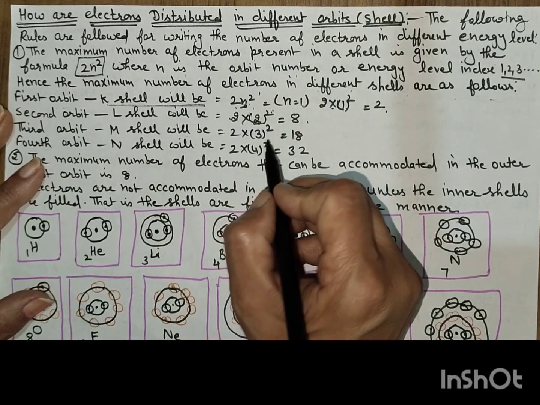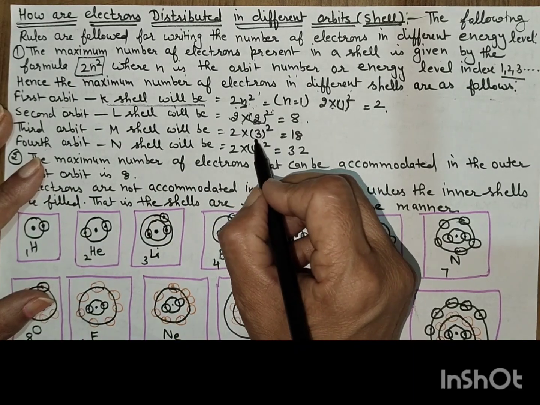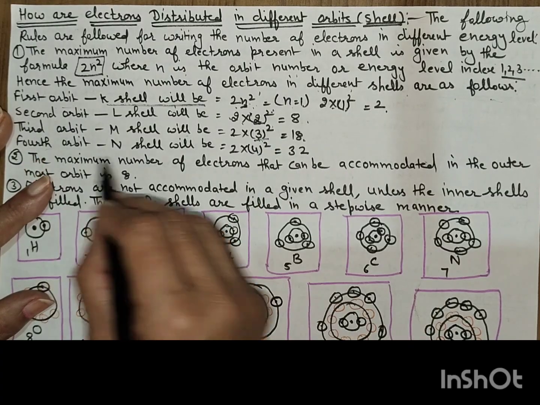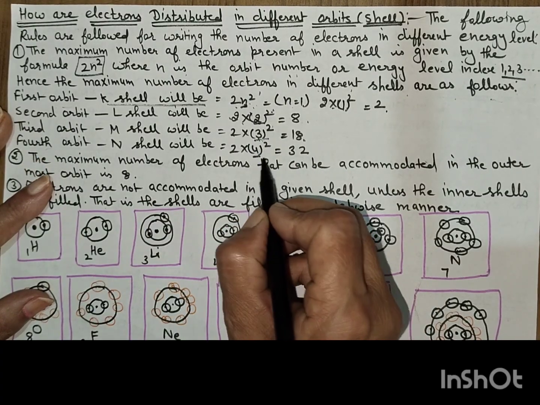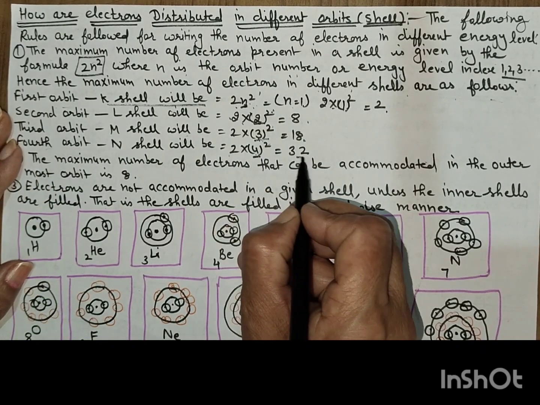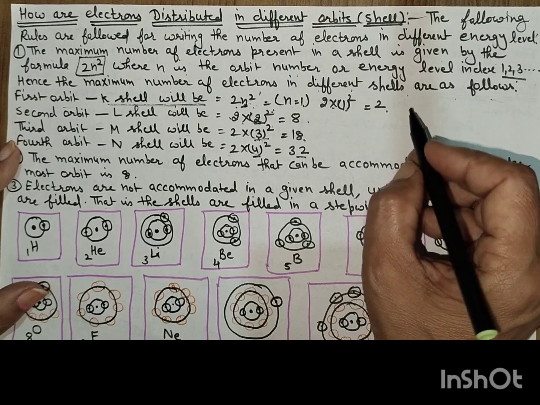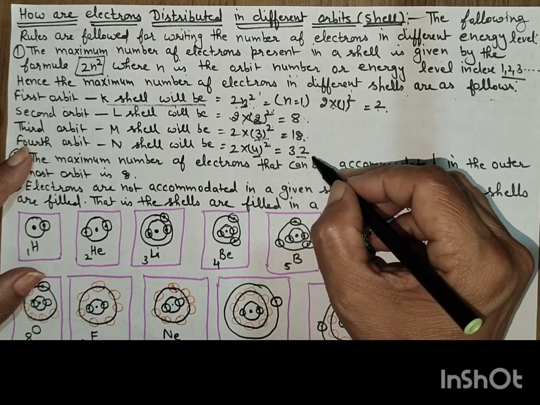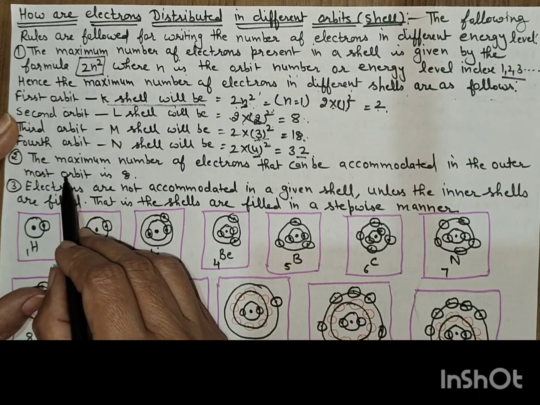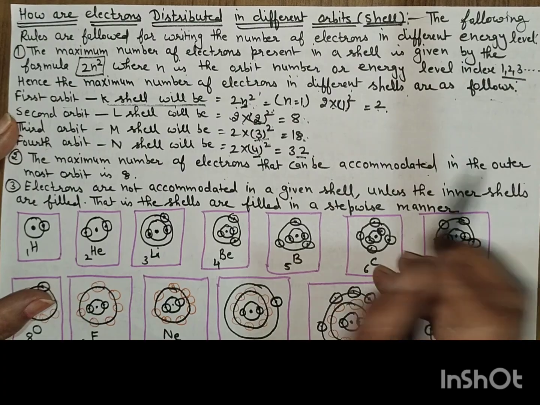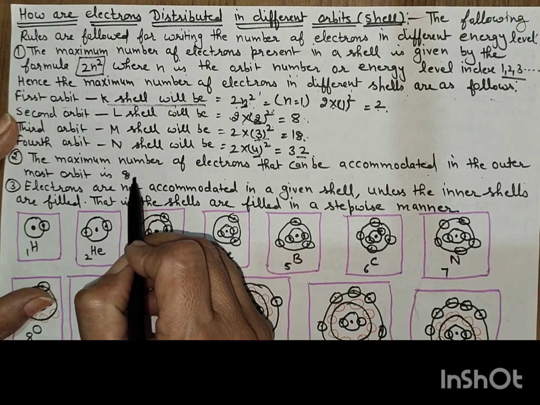Third orbit: if n is 3, then 3 squared is 9, 2 times 9 is 18. Fourth orbit: if n is 4, then 4 squared is 16, 2 times 16 is 32. So the series of the orbits is 2, 8, 18, 32. The maximum number of electrons that can be accommodated in the outermost orbit is 8.